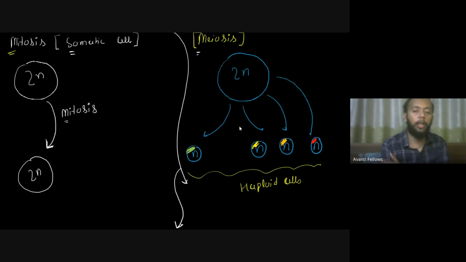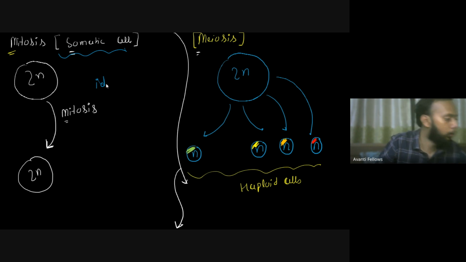Right. Now let's have a look over here. You can see mitosis takes place in the somatic cell. Mitosis always takes place in the somatic cell, right? A diploid cell will undergo mitosis to give you one more diploid cell, and they are identical to each other. याद रखना, जब mitosis आपका होता है, whatever cells you're getting, they are going to be identical to each other.